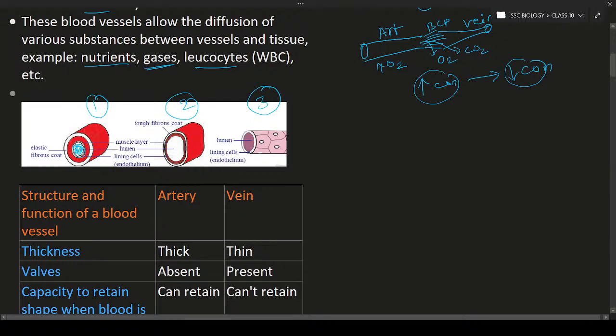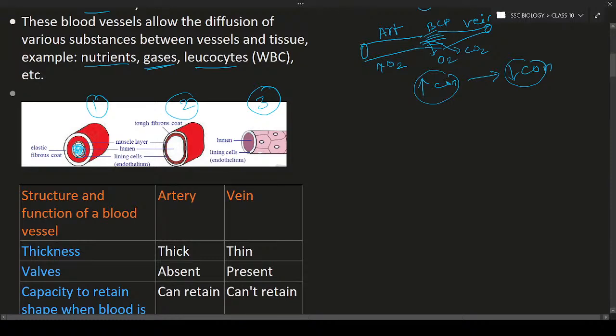So compare the size of the lumen of the artery and also the lumen of the vein. The lumen of the vein is more. Why? Because the vein does not have much pressure. And the next thing is the wall thickness compared between the artery and also the vein. The wall thickness of the artery is much more, and the thickness of the vein is much less. So this is another important thing.